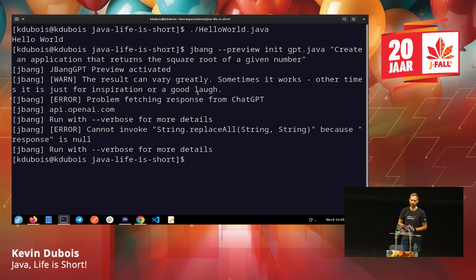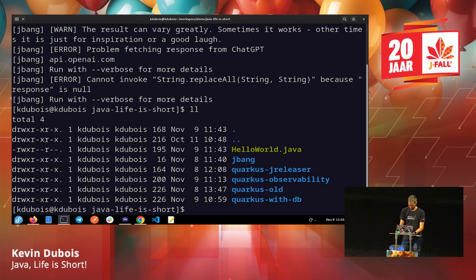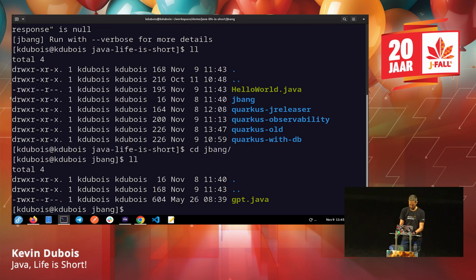And of course, I don't have internet, so it's supposed to go out to the OpenAI server and then return a script that actually has this. So let's see if maybe I have an example of what this would be that I created before, so we can look at this. So let's pretend that this worked.